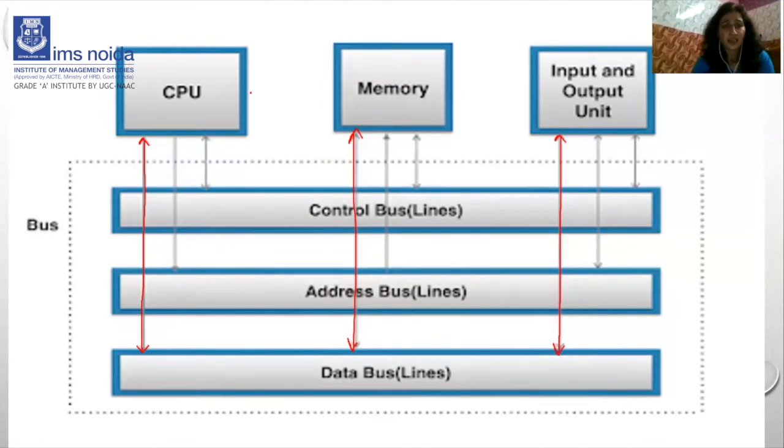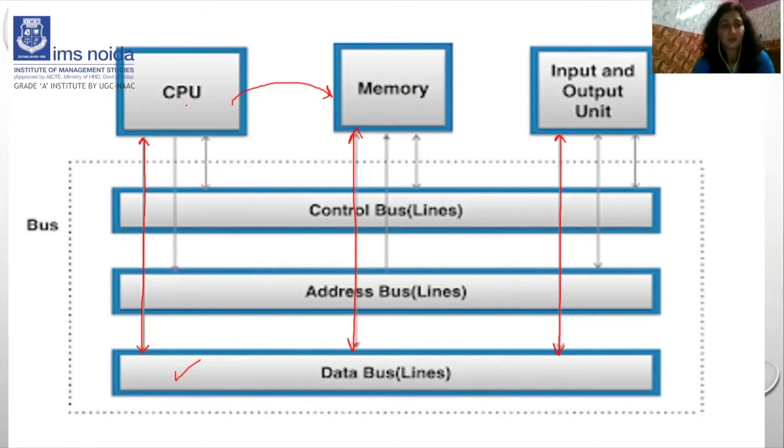Now, as you can see in this diagram, there is no communication between CPU and memory like this. There is no communication between CPU and input output like this. This is not possible in this computer architecture. What do you mean by this? One device cannot communicate directly with another. If the CPU wants to send any information to memory, or memory or input output wants to send any information, any one of these devices wanting to communicate with each other must first communicate through the data lines, right?